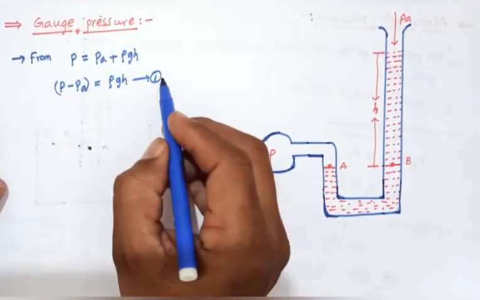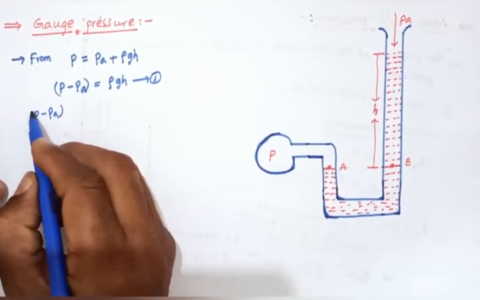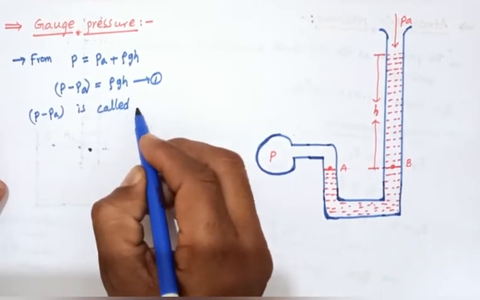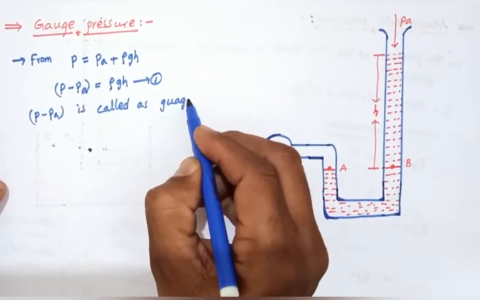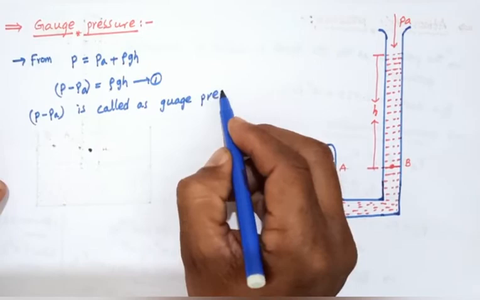In this equation number 1, P minus PA is called the gauge pressure.